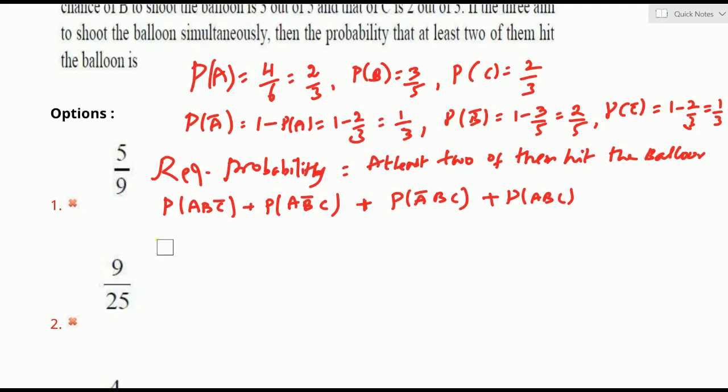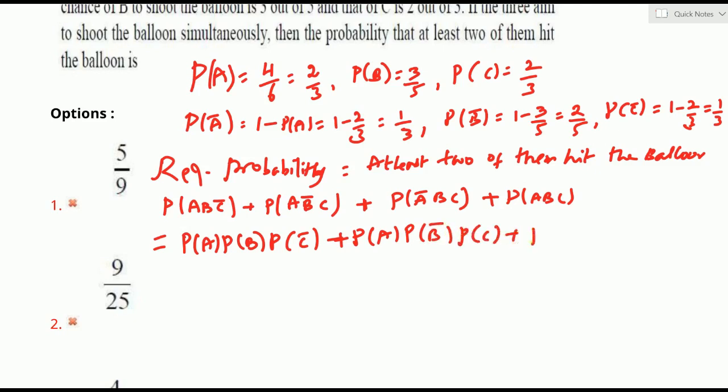What is the product we will see now. First one: P of A into P of B into P of C bar. Second term: P of A into P of B bar into P of C. Third one: P of A bar into P of B into P of C. Fourth one: P of A, P of B, P of C product.